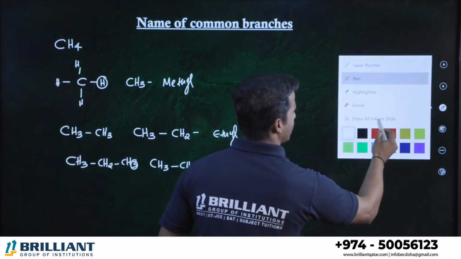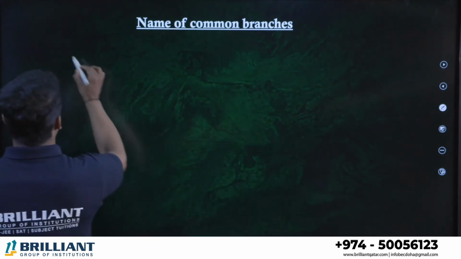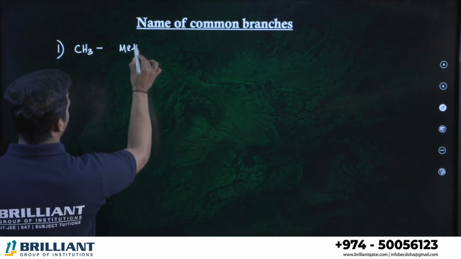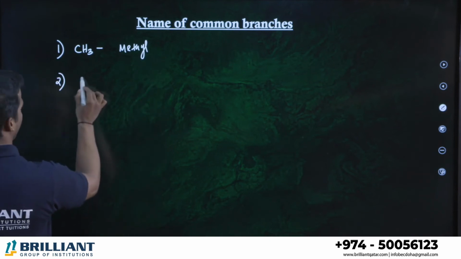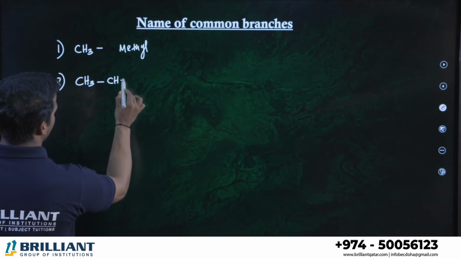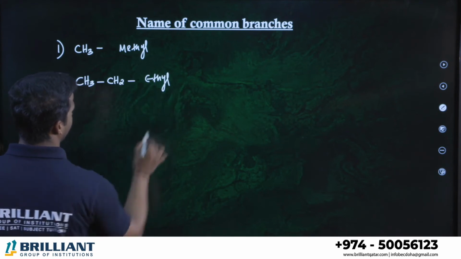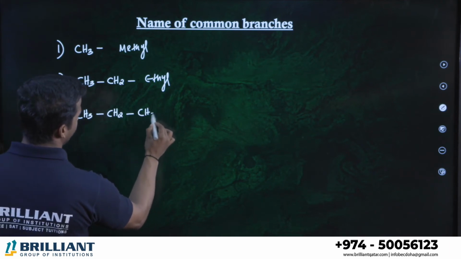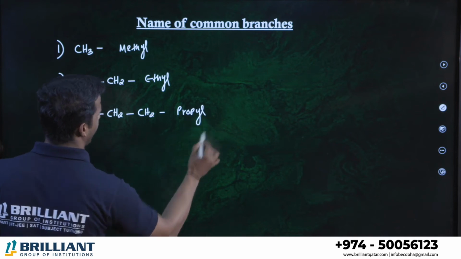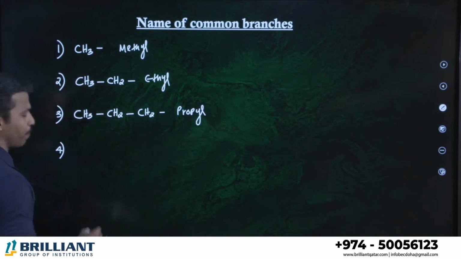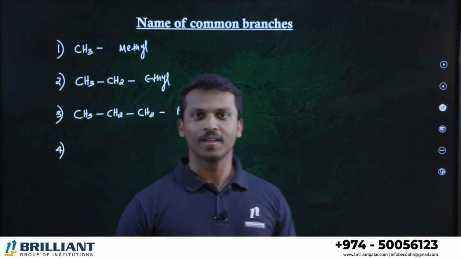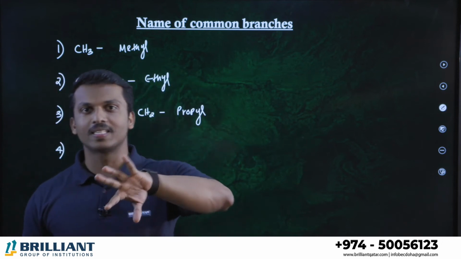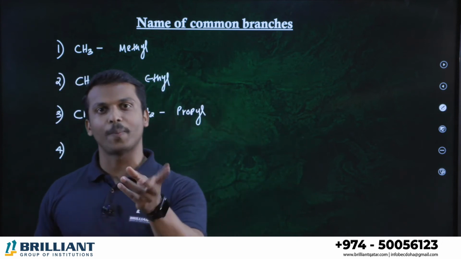Now we can discuss many branches. Listen, all of you, one by one. First branch, let me write CH3. What is the name of this branch? Methyl, right? Second one is CH3CH2. That's called ethyl, right? Third one, CH3CH2CH2. That's called propyl, right? Now we are going to discuss some special types of branches in an organic compound. Let me introduce the names: isopropyl, isobutyl, sec-butyl, tert-butyl, neopentyl, neohexyl.